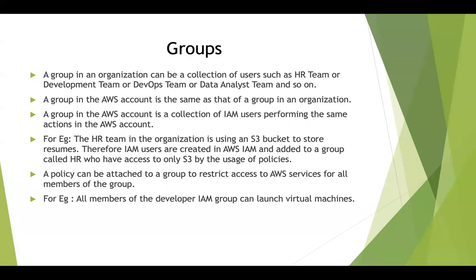A group in the AWS account is the same as that of a group in an organization. It is a collection of IAM users performing similar actions in the AWS account. So for example, let's say that the HR team in the organization is using an S3 bucket, or a storage space in the cloud, to store all the resumes of the people that they hire into the organization. So therefore, IAM users can be created for the HR team, and then an HR group can be created, and these IAM users can be added to the HR group, and then they can have access only to S3 by the usage of policies. So policies are used to restrict access, right?